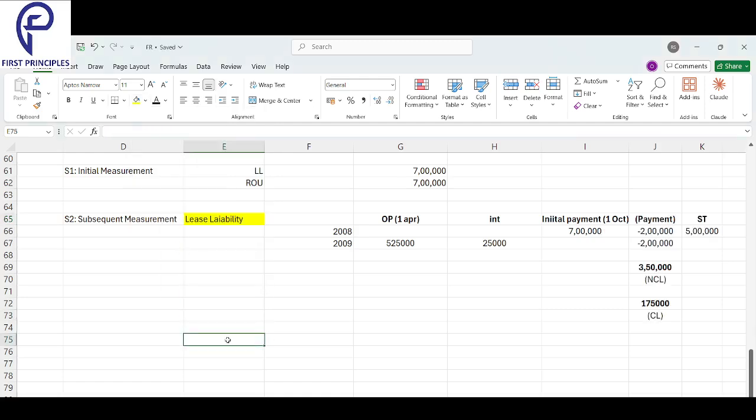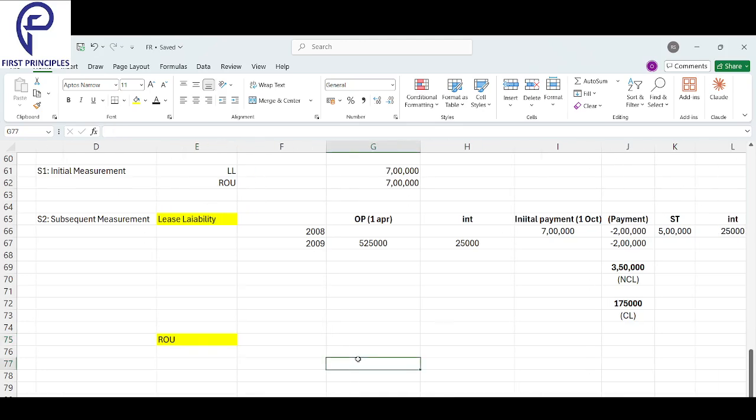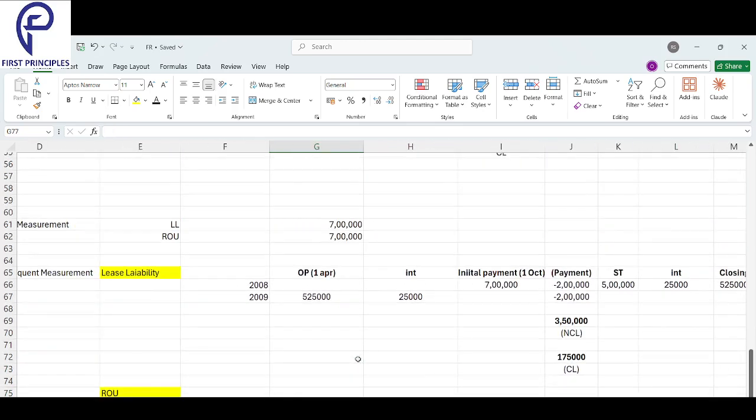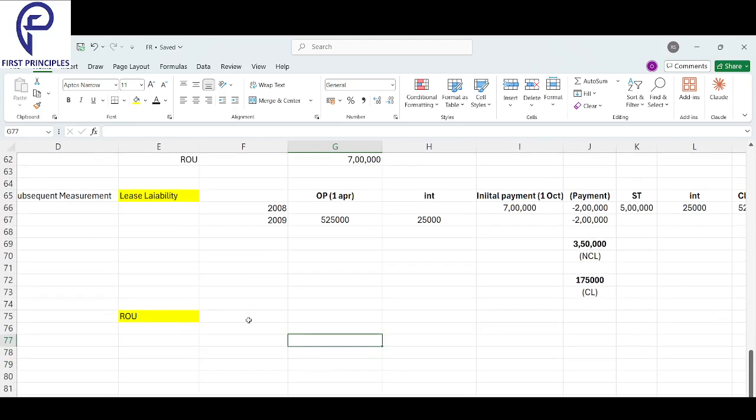Now we'll look into ROU subsequent measurement. What is the subsequent measurement of ROU? 700,000 divided by the useful life 4, so I'll get my depreciation. How much is it, Sharon? 1,75,000.